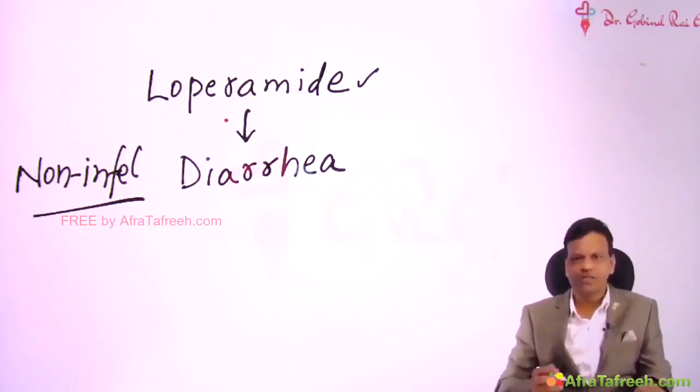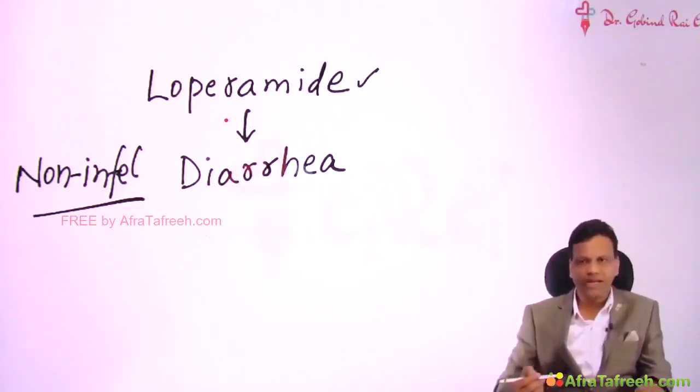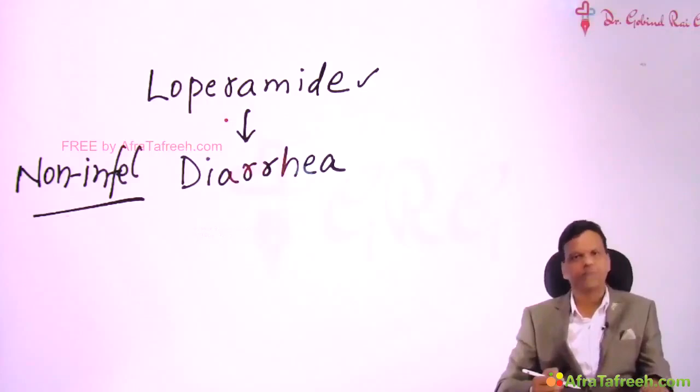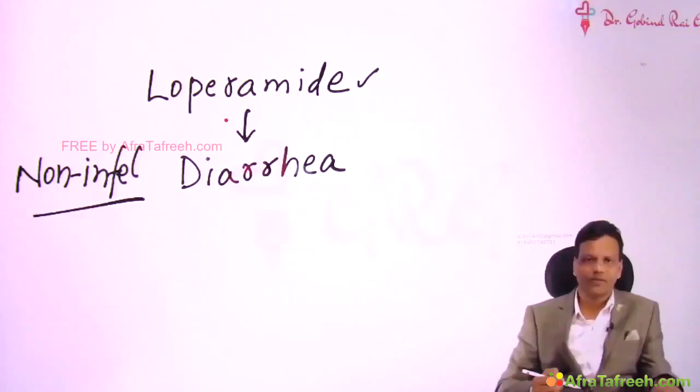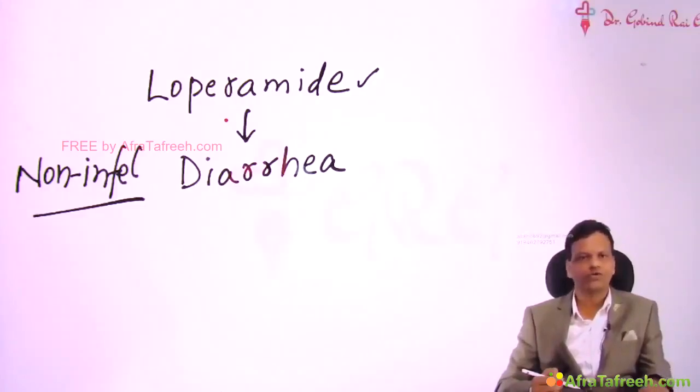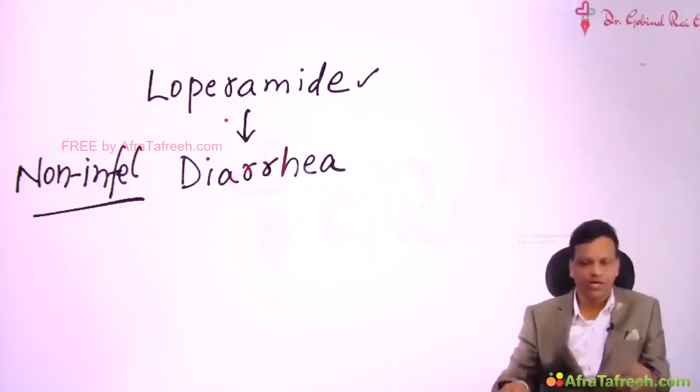But as we have stopped the movement of the GIT, the bacteria are not able to go out, so they remain in the GIT. Now they penetrate the GIT mucosa and can reach the cells, and if they penetrate further, they can reach the blood also. So simple diarrhea can become septicemia, which can infect almost any part of the body. We do not want to produce this complication. So loperamide-like drugs are contraindicated in infective diarrhea.